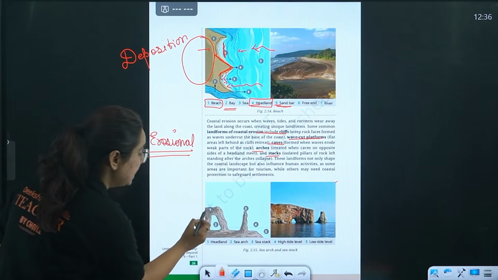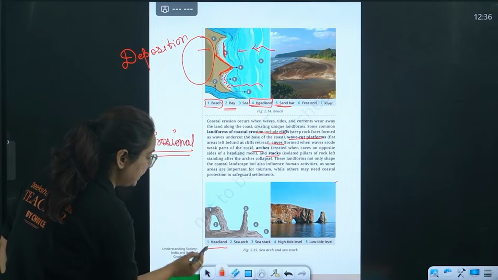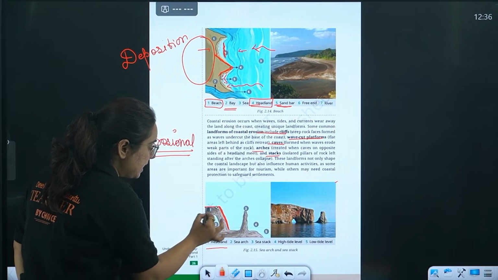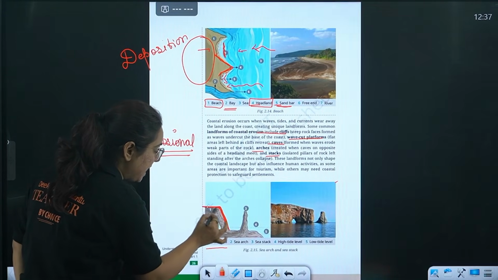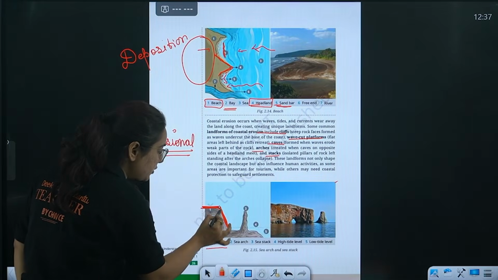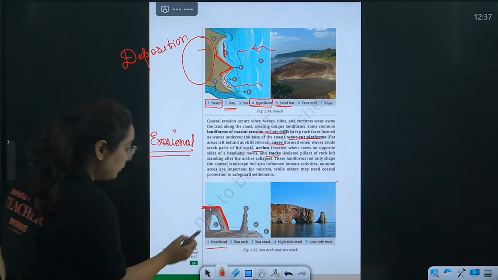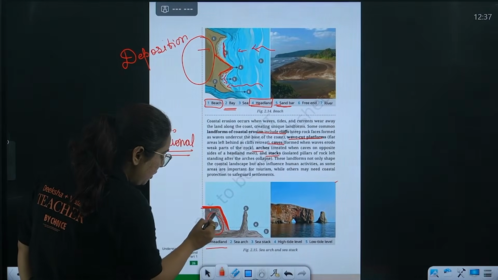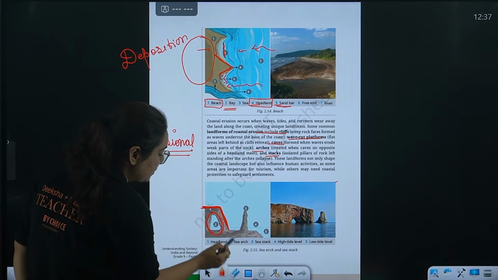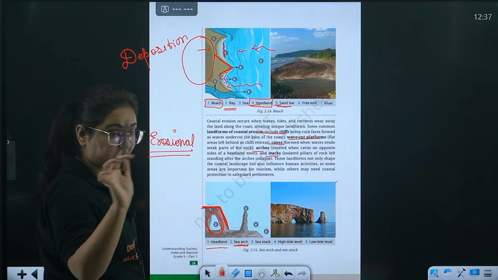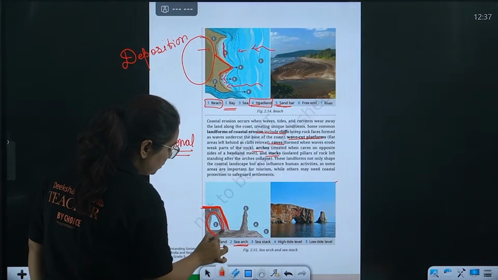For example, number one here, headland. This piece of rock that stands stiff after the action of the wave is known as headland. The in-between part which is eroded because of the action of the waves is known as an arch. If I said wind somewhere, I am wrong, it is waves.